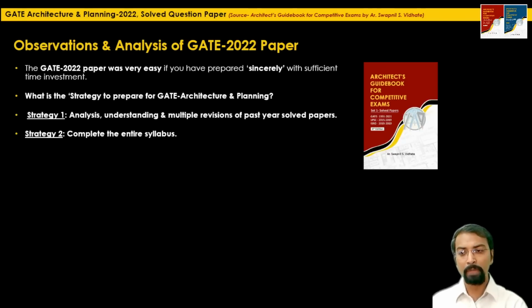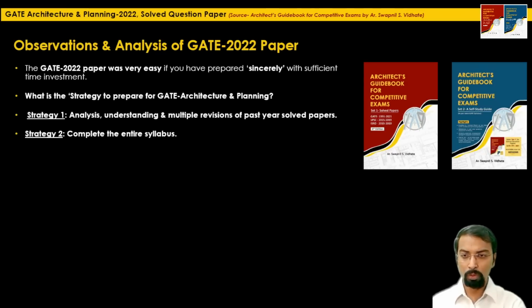Based on these strategies, in the first lecture I said that you can refer to the book written by me, the first set, which comprises solved question papers of not only the GATE paper but other recruitment exams as well. So for strategy one, you can refer to set 1 of the Architect's Guidebook. For strategy 2, for completing the entire syllabus, you can refer to set 2, which is based on the latest GATE syllabus.